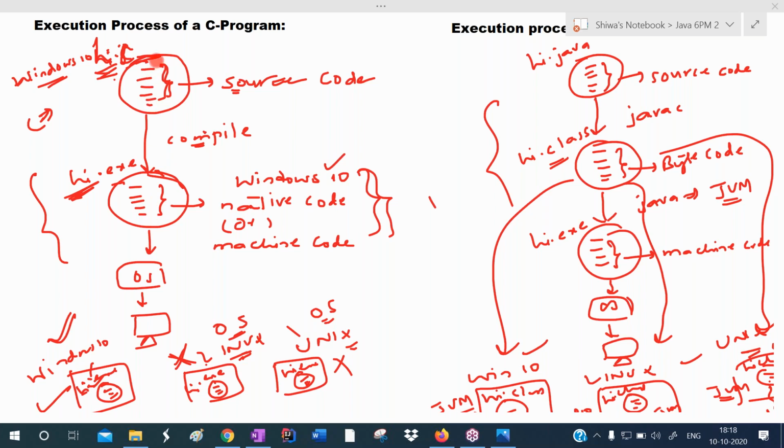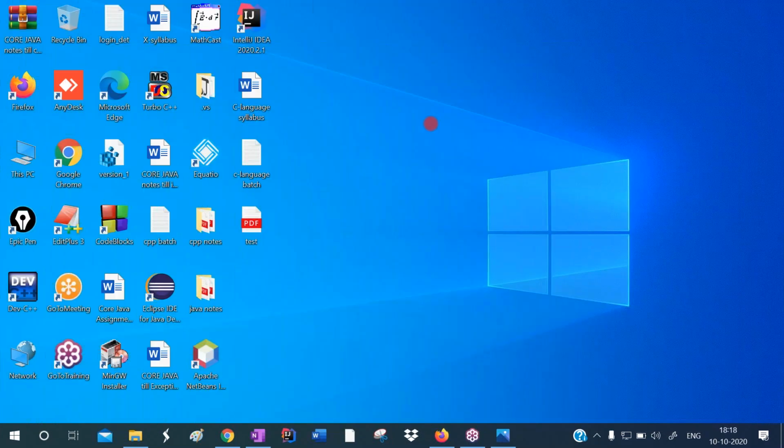Once again, I'm repeating. This is a C program. After compilation, it will generate the exe file. This exe file contains what? Machine code. This can be understood by the operating system only. Okay, let me show it practically.